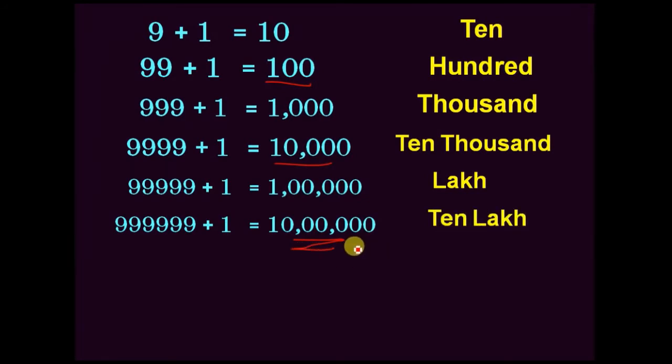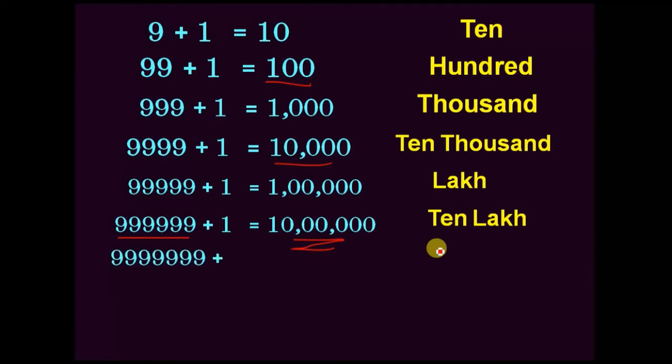If we add 1 to the greatest 7 digit number, that is 99 lakhs 99,999, plus 1, we will get 1 crore.